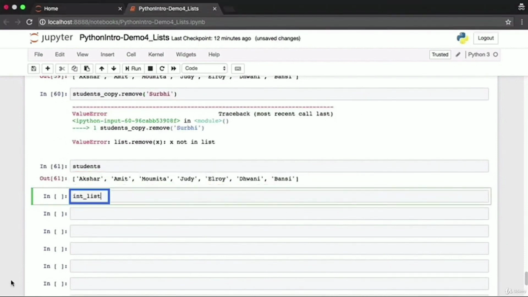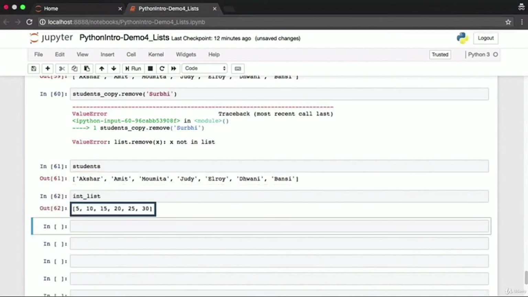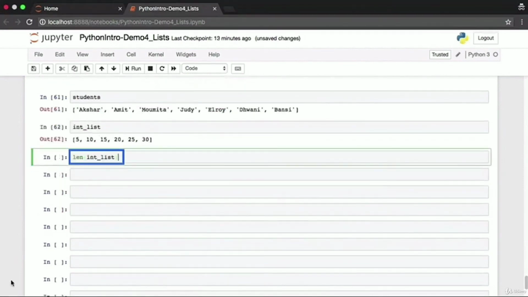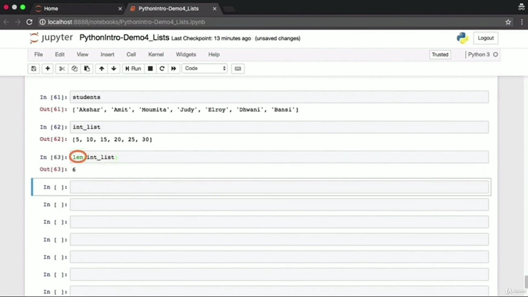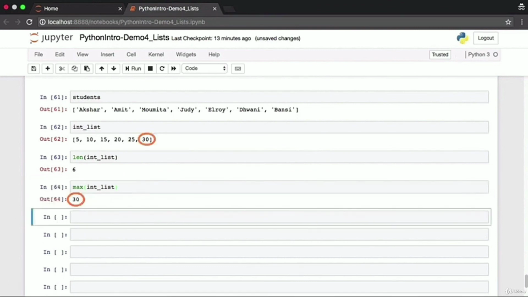At the very beginning of this demo, we'd set up an integer list. These are the contents of that list. We've spoken earlier of how a number of built-in functions such as len work with lists as input arguments. We pass in the int list to the len function, and we get the length of the list, that is 6. Now there are other built-in functions which work as well, such as max. You can pass in the int list as an input argument to the max function, and it will give you the maximum value in that list, which is 30.